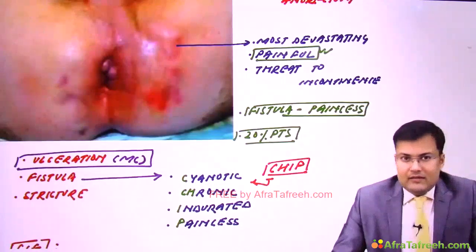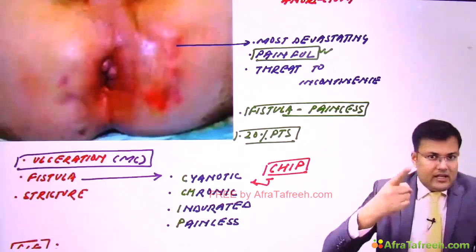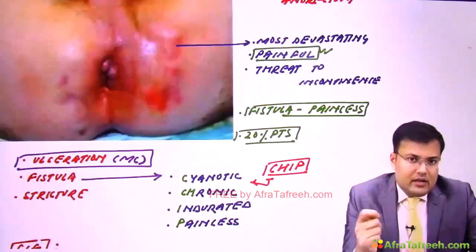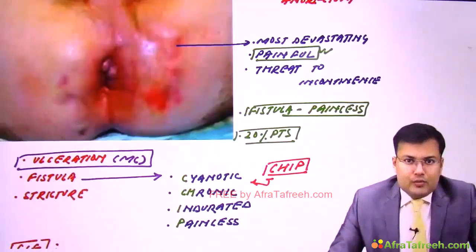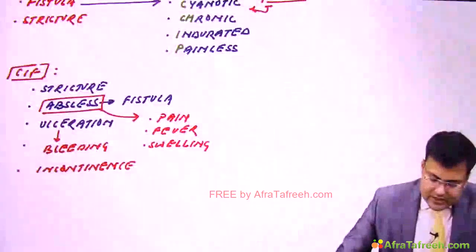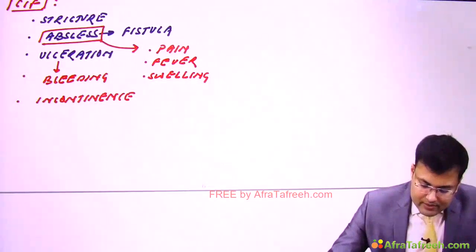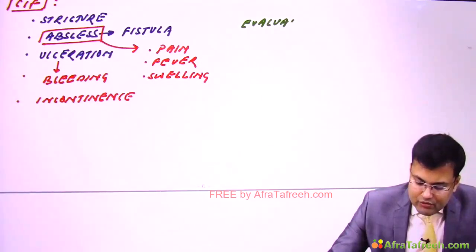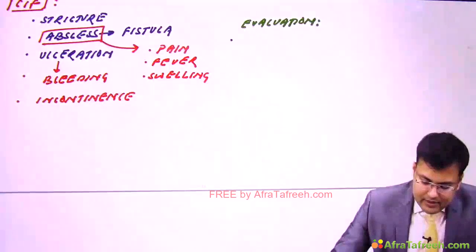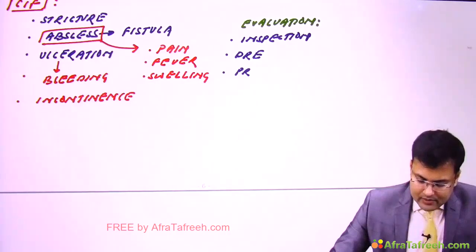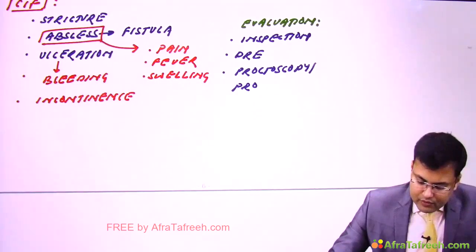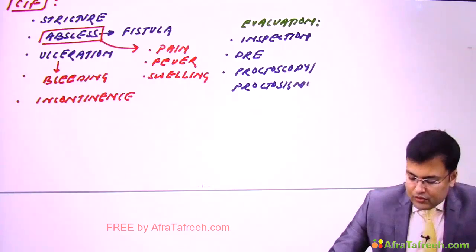After that we have to perform the investigations. First we perform the digital rectal examination to localize the internal opening if there is a fistula, clear. Second, we can go for proctoscopy or proctosigmoidoscopy. So for patient evaluation we perform inspection, digital rectal examination, and sometimes proctoscopy or proctosigmoidoscopy, clear.